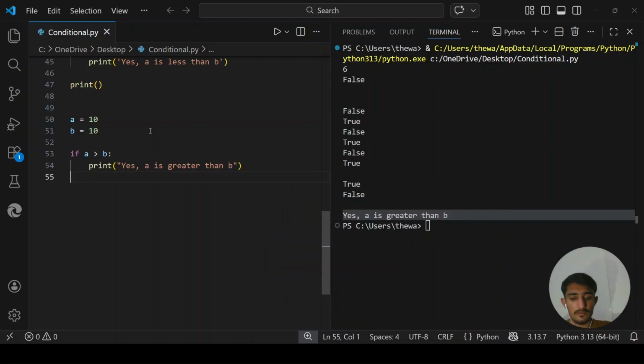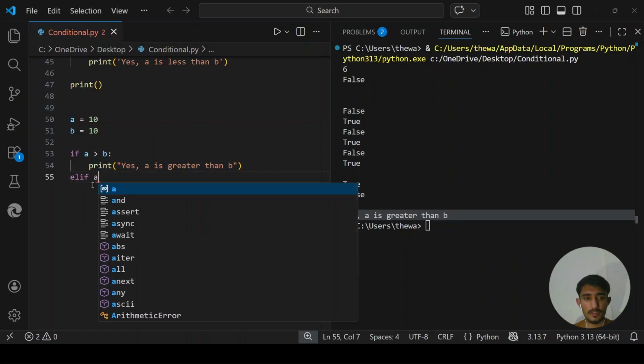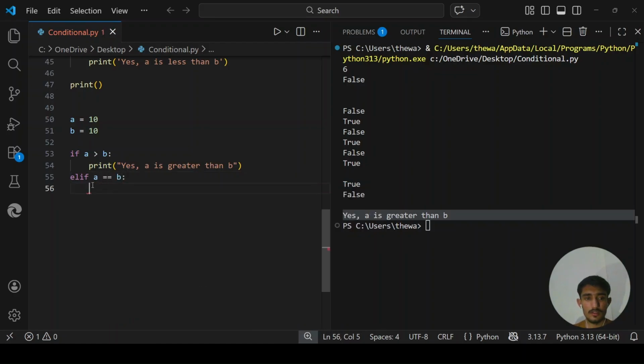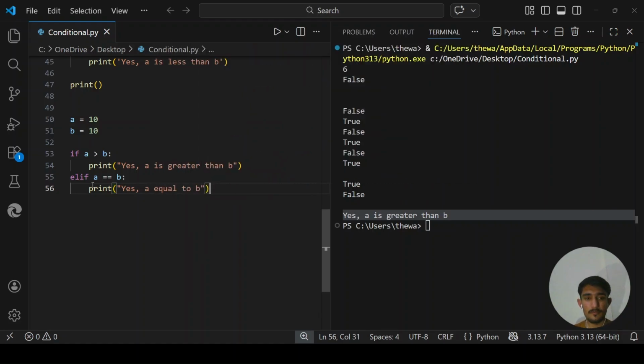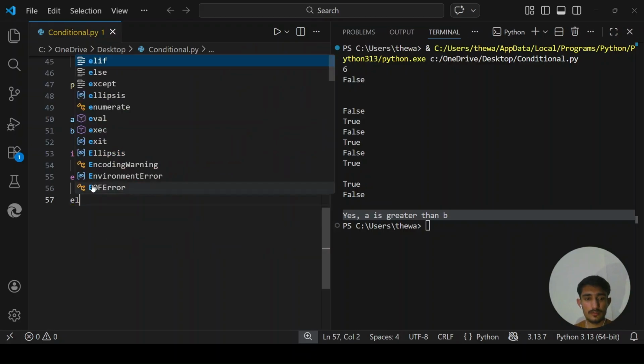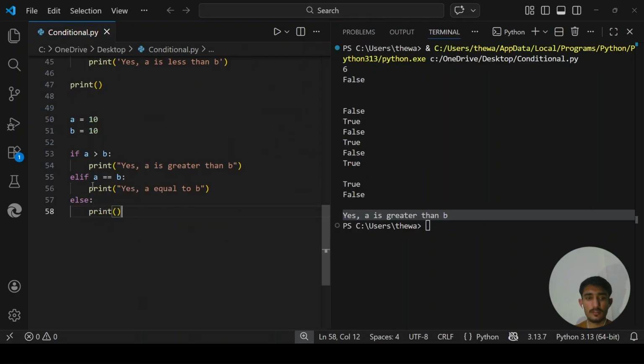Now here comes the if condition. If this condition is true, run this code. If a equals b, run this code, which prints yes, a equals to b. Else print a is less than b.